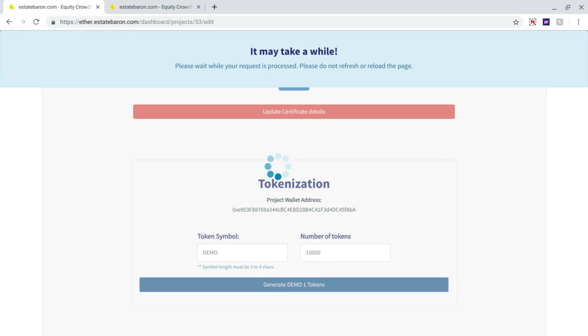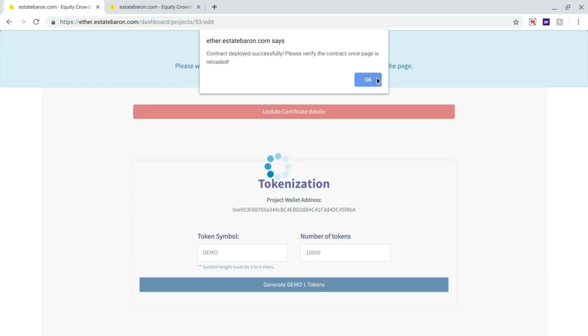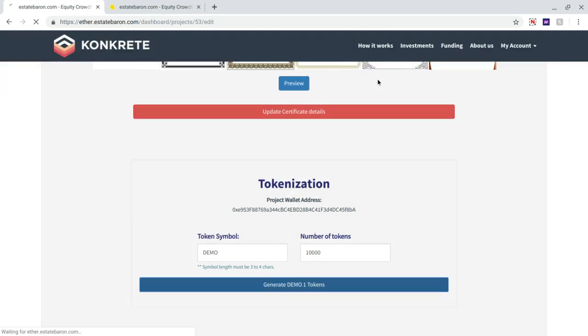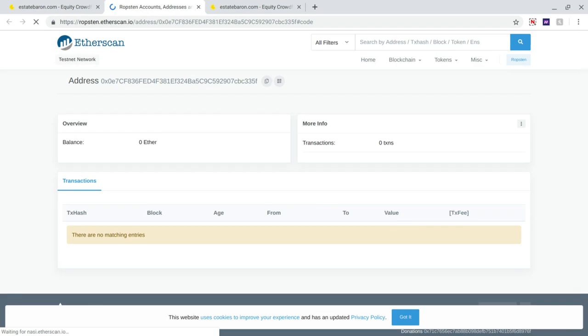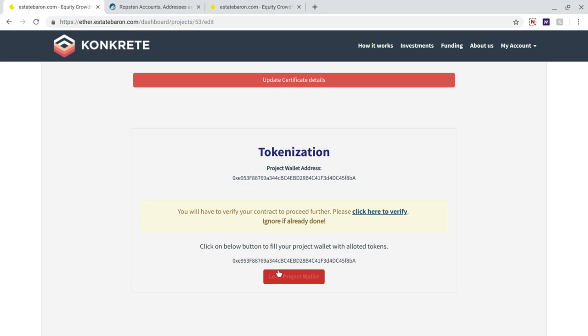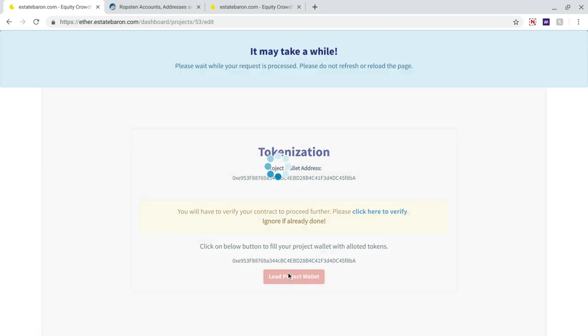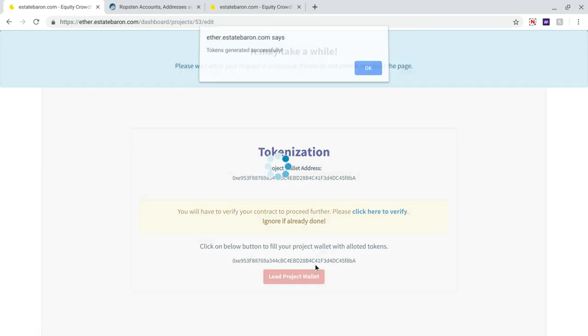Usually blockchains are slow, so this is expected to take a little bit of time. Once the contract is written, we will then be able to load 10,000 demo tokens, which are ERC20 tokens, into this wallet address. So the contract has been deployed. We'll verify the contract, and now that the verification is done, we'll load 10,000 tokens into this wallet address.